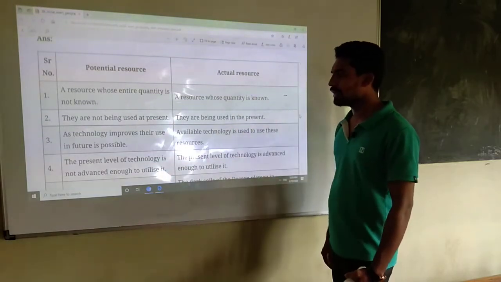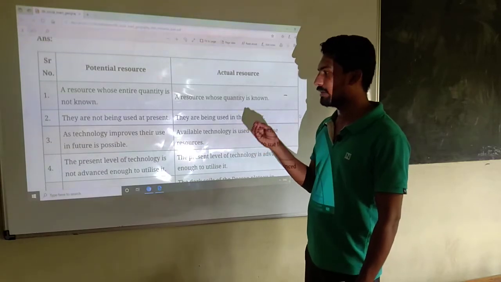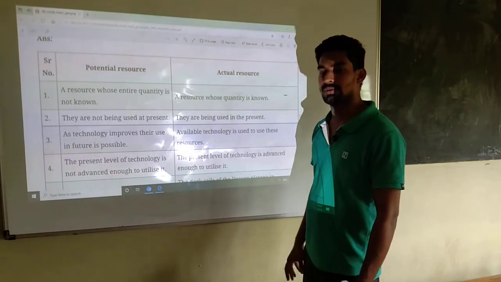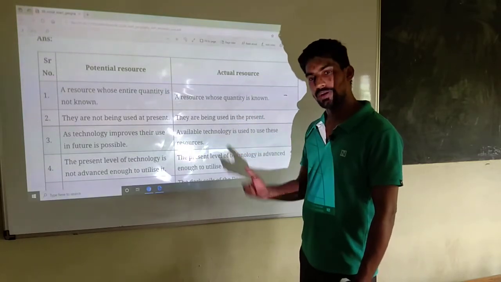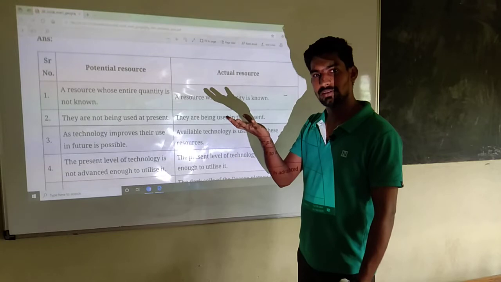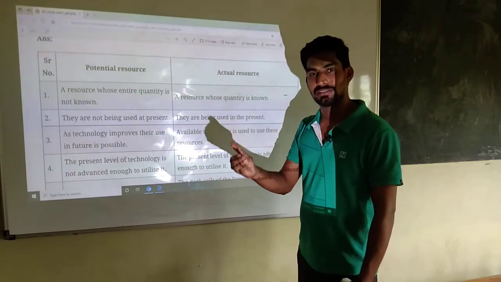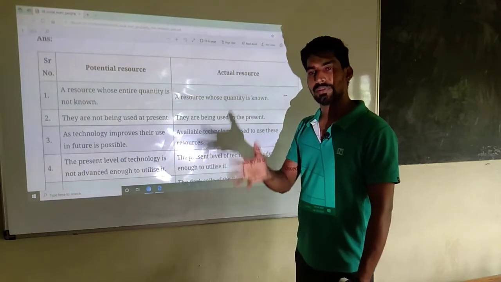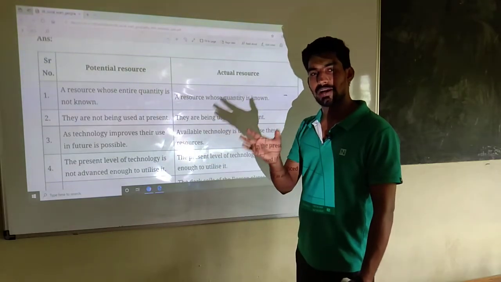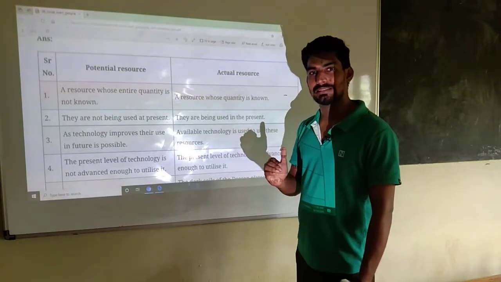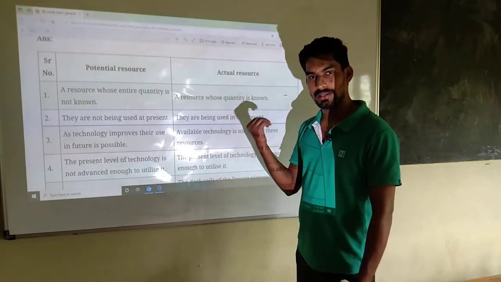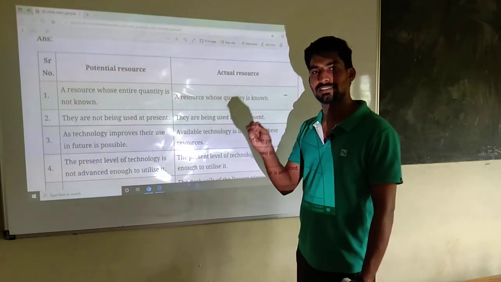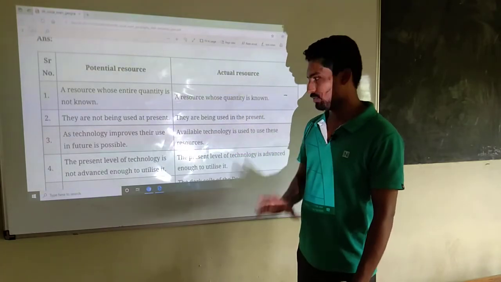Another one, technology improves their use in future is possible. When the technology is improving, the extraction of potential resource becomes possible, otherwise it is not possible. The present technology is not adequate to extract potential resource, but for actual resource, the present technology is enough to extract the resource.